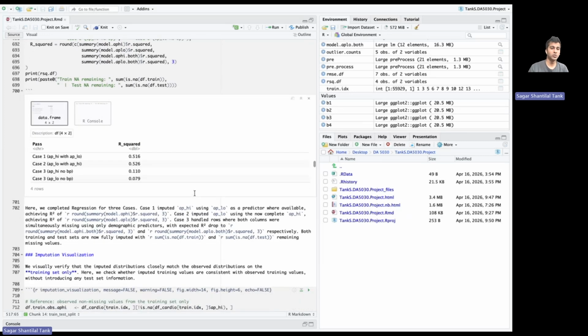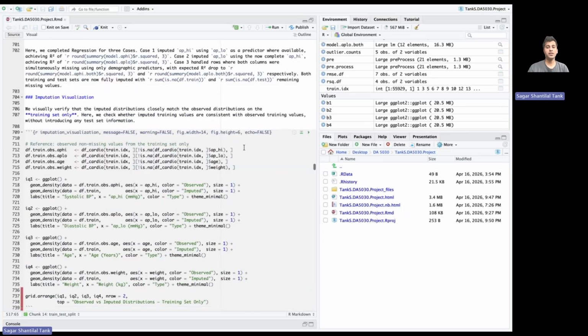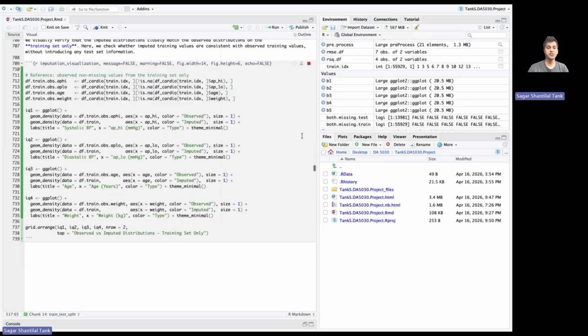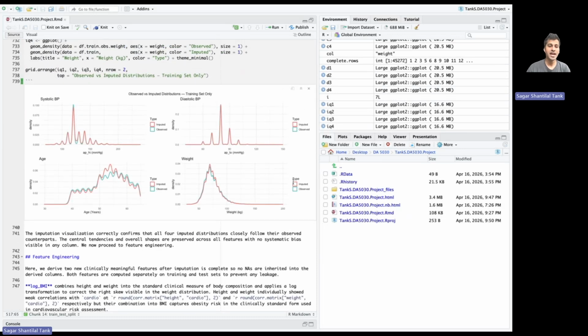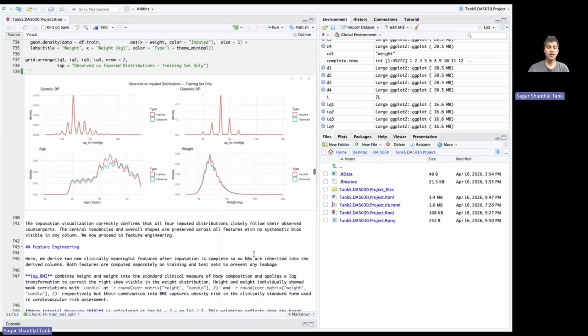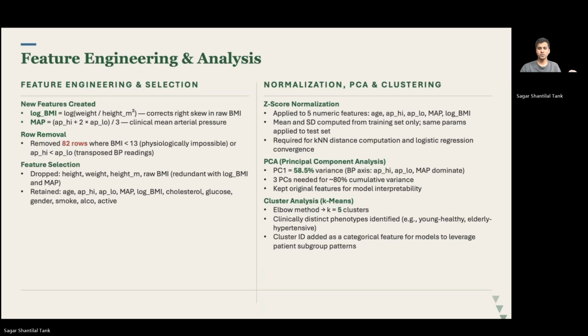Now that we have a whole complete data, we can also look at the R values, where we expect lower values for case 3 because we were using demographics for it. If we quickly look at the imputation visualizations, we can clearly see how closely we imputed the values. Let's compare the observed values and the imputed values. This is a very close imputation. Now, let's move back to the slides. Now let's take a look at some further data transformation that I've looked upon.